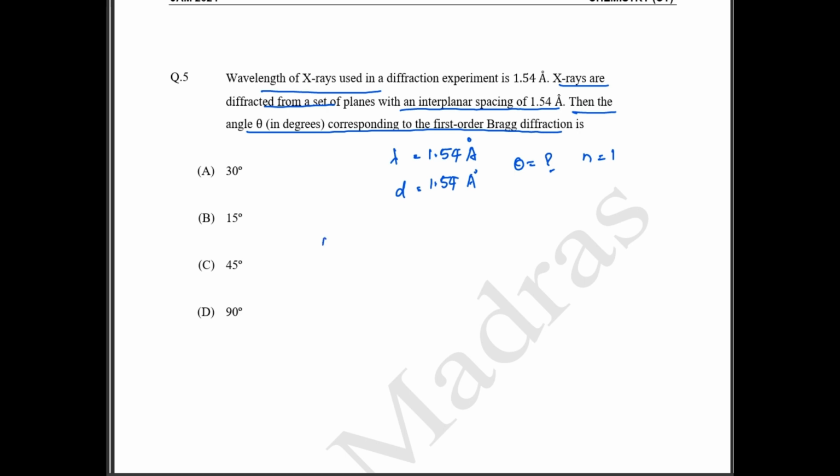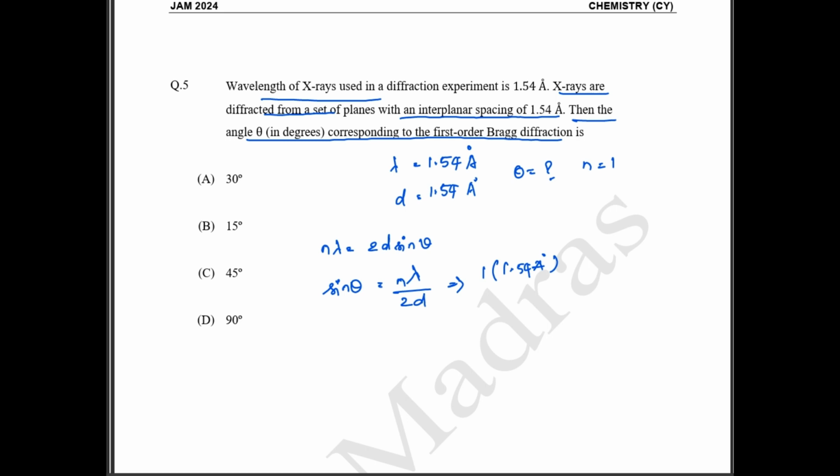So what is the formula? We know that n lambda equal to 2d sin theta. If you rewrite, sin theta will be equal to n lambda by 2d. Substituting the values, n is equal to 1, lambda is 1.54 angstrom, by 2 into 1.54 angstrom.